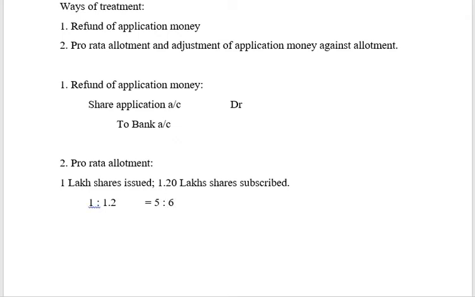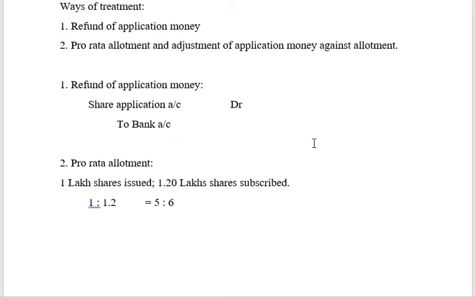5 is to 6, which means for every 5 shares that I have asked, how many shares have I received applications for? 6 shares I have received applications for. So now, if I have to satisfy all the people who have applied, I will say that, okay, if you have asked me 6 shares, I will give you 5 shares. If you have asked me 10, I will give you 8 or so, in proportion, right? So the proportion in which I am going to allot is going to be common for all the shareholders. The proportion will be what? In the ratio of 5 is to 6, right?